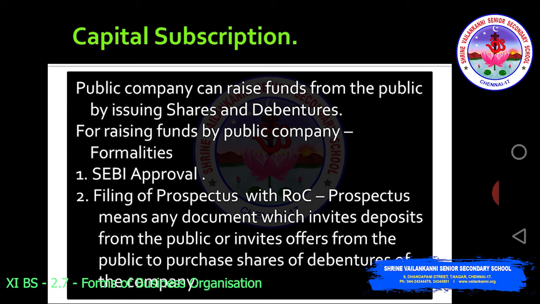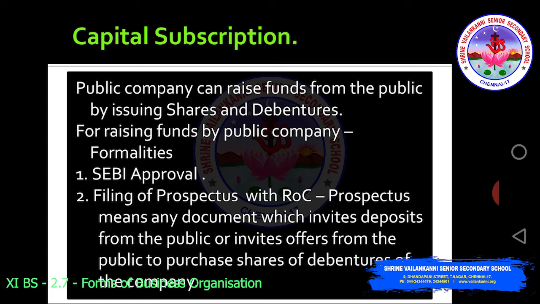The second one is filing of the prospectus with the registrar of companies. Prospectus means any document which invites deposits from the public or invites offers from the public to purchase shares or debentures of the company. It's like advertising that you are selling shares and you are inviting investment for your business. So investments are not free. The company in turn will have to share the profits with the shareholders.